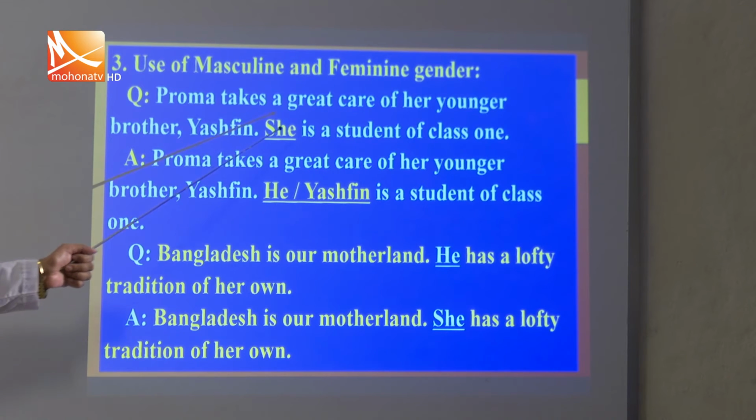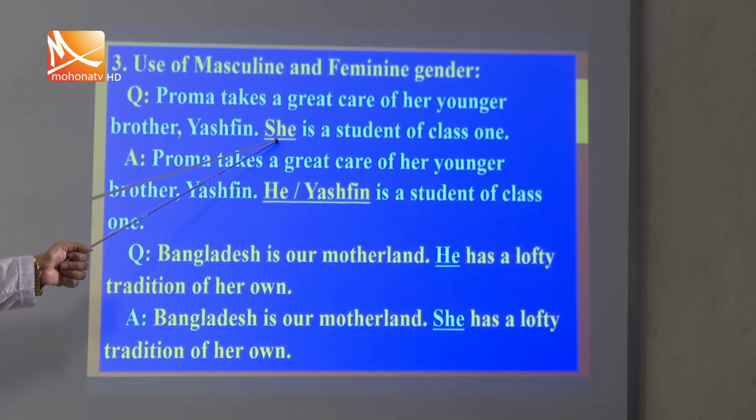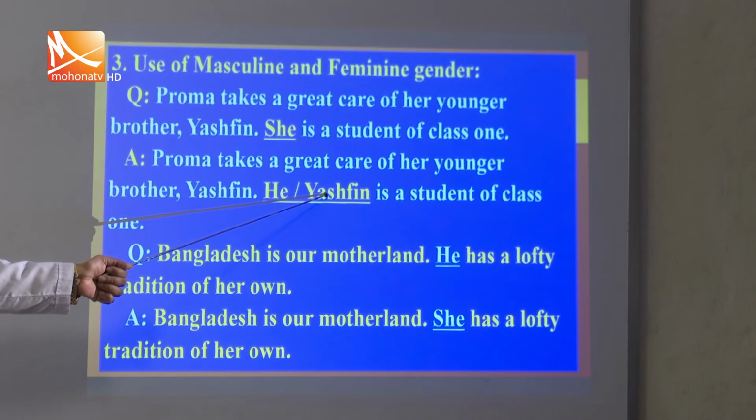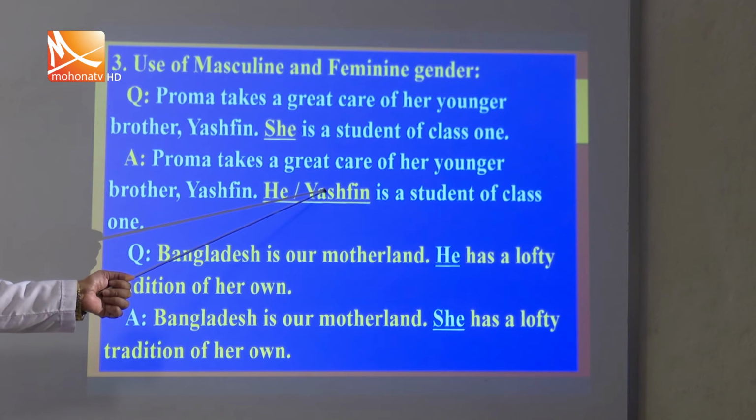As Yashvin is a student of class 1, instead of she, we have to use here either he or Yashvin. Both can be correct. So, either the word he or Yashvin is correct in this sentence.